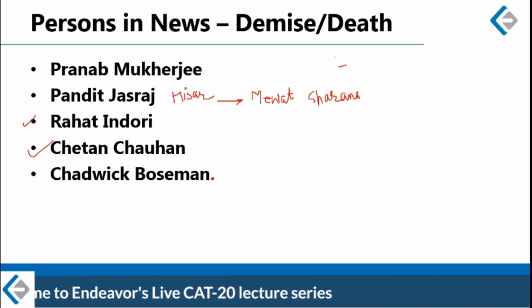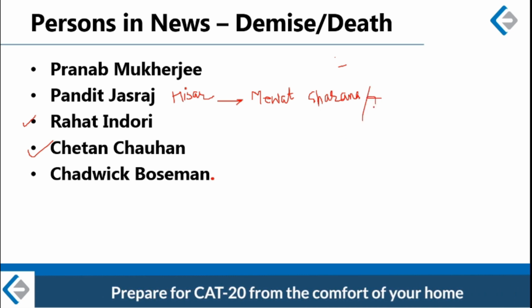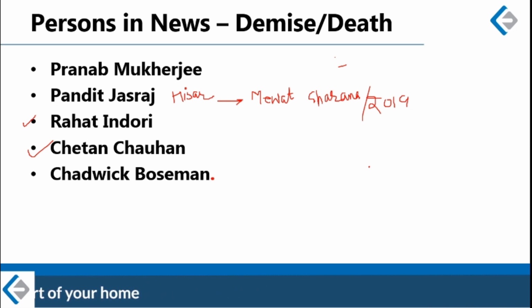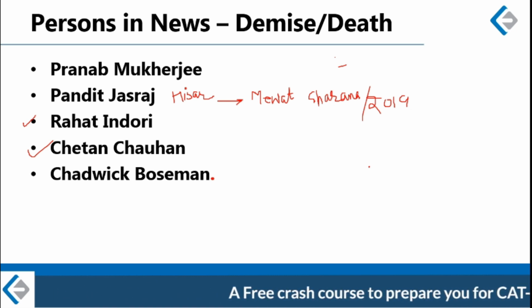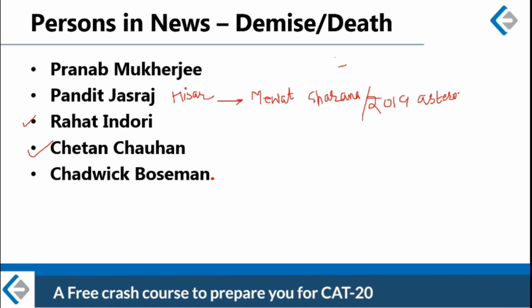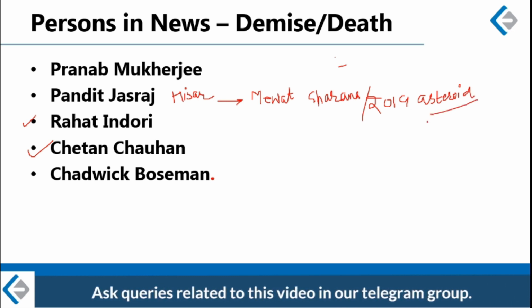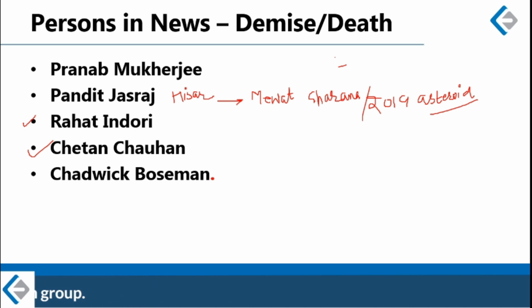Alright, this is one piece of information which is important. And the second information is that last year in 2019, Pandit Jasraj became the first Indian artist, or first Indian musician, who had an asteroid named after him. The International Astronomical Union named an asteroid as Pandit Jasraj. So he has an asteroid dedicated to him. So the first Indian, and in fact the only Indian musician so far to have an asteroid named after him.